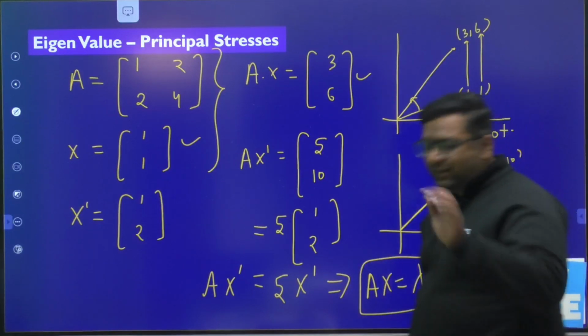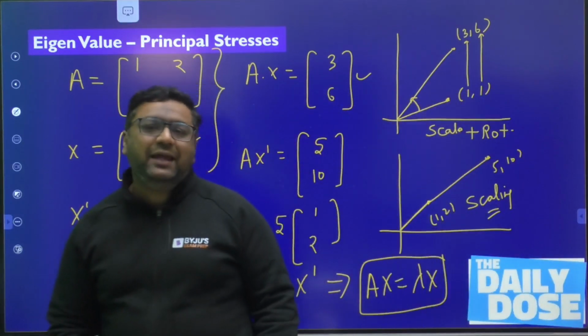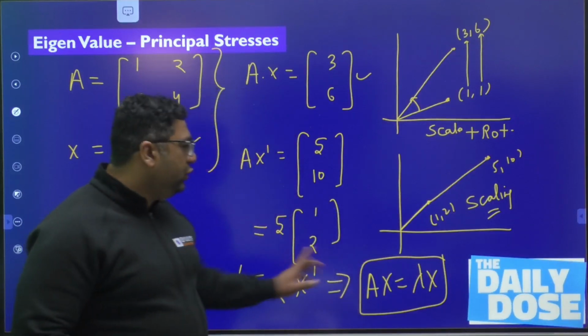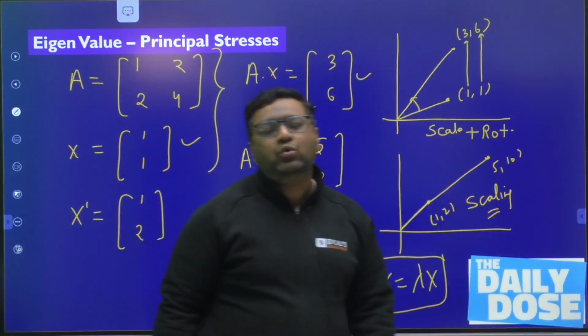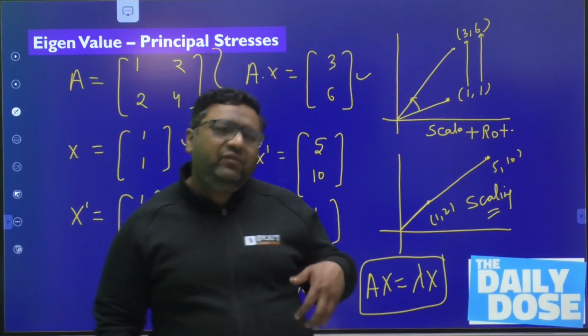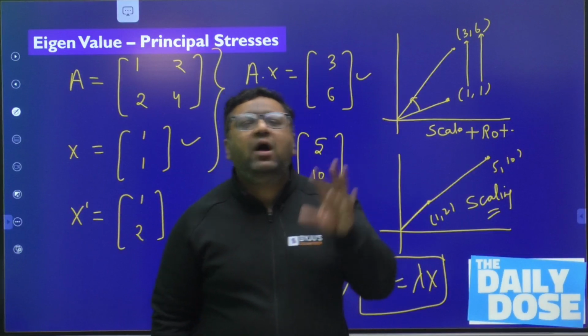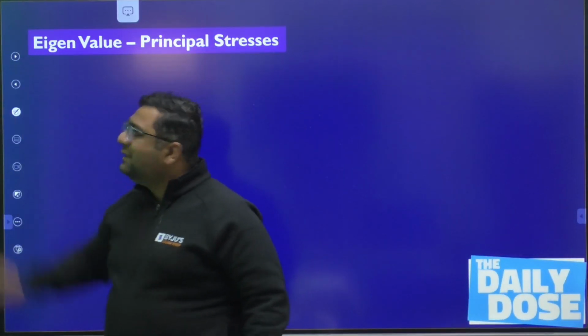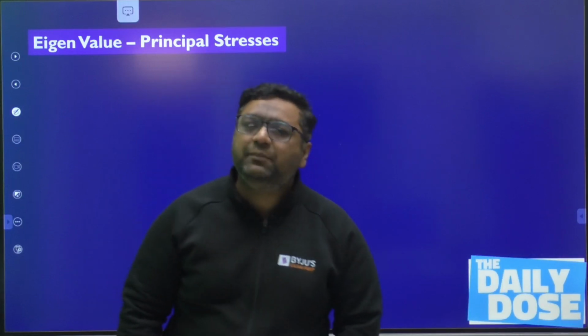So my dear, what does it mean? It means that eigenvectors are those kinds of vectors which produce only scaling without rotation. Only scaling without rotation. So here we try to understand the meaning of eigenvectors. Okay. So now my dear, we will see how these eigenvectors are showing us the principal planes.